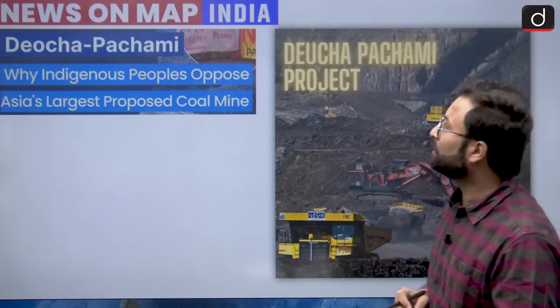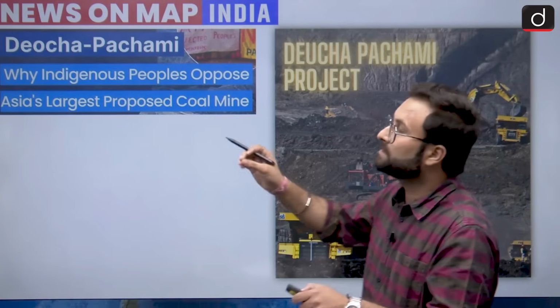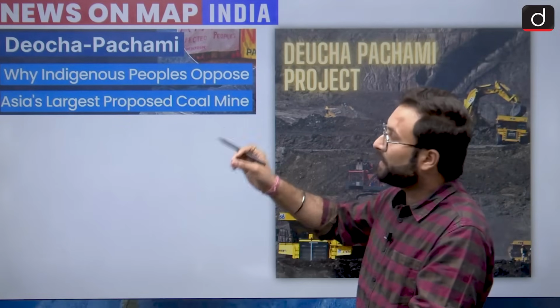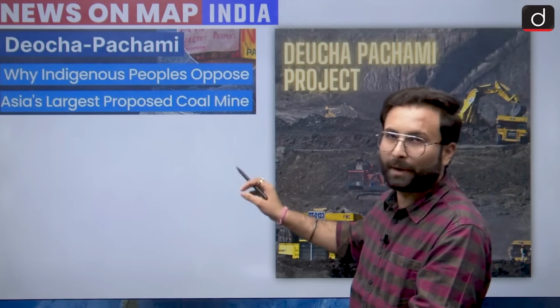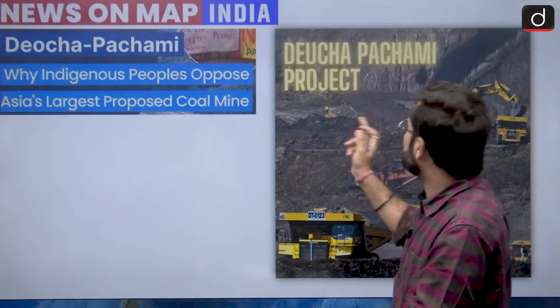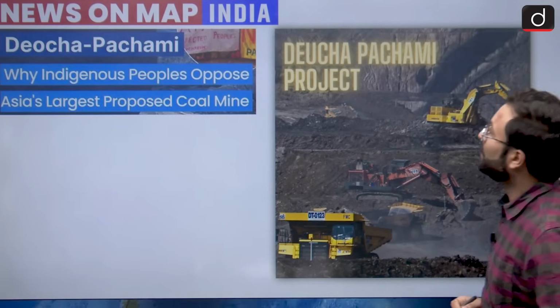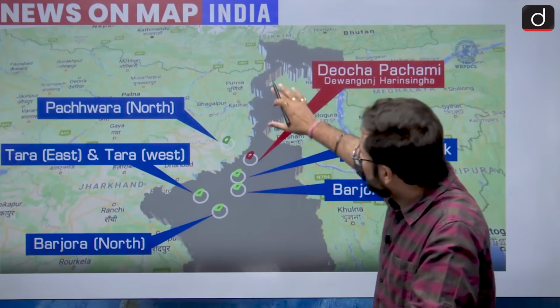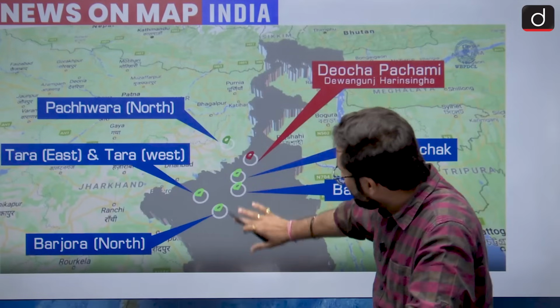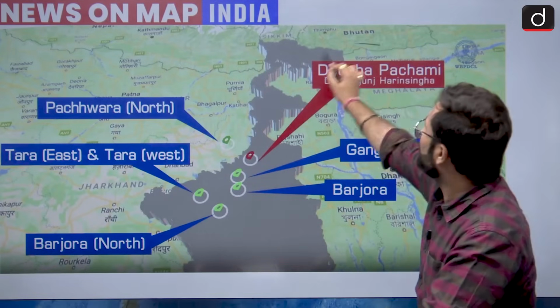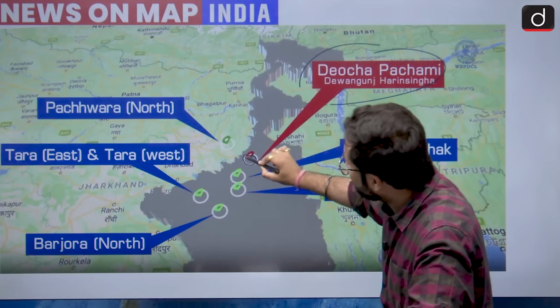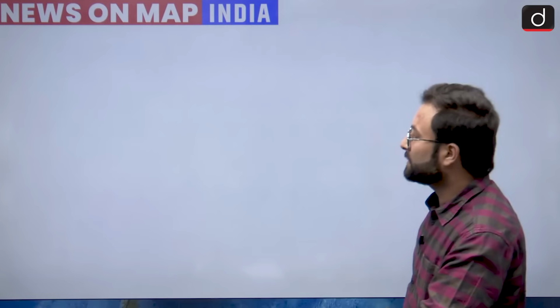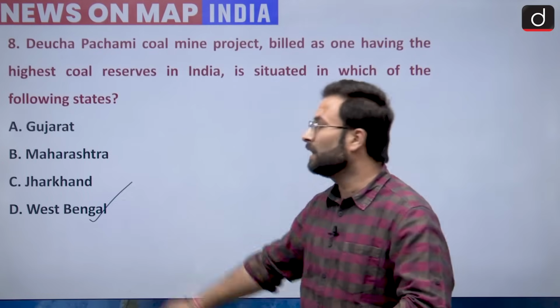When we are talking about this particular project, it is the largest reserve, and that is why there is this large proposal for the coal mine. Here you can see this is the Devcha Pachmi coal mine project, and this is the map of West Bengal. This area is basically your West Bengal, and Devcha Pachmi is somewhere here. So you can say that it is in West Bengal. Option D would be your right answer.